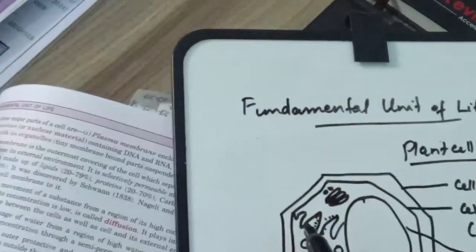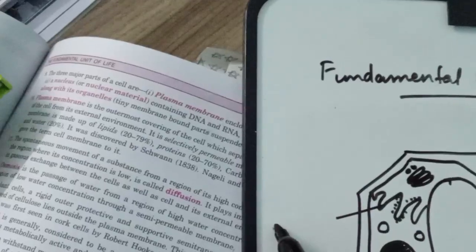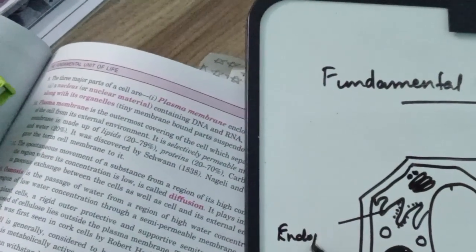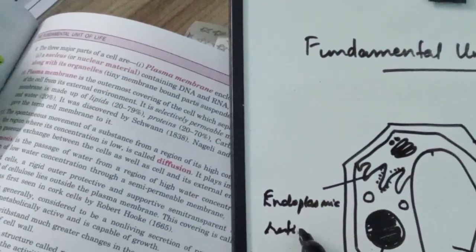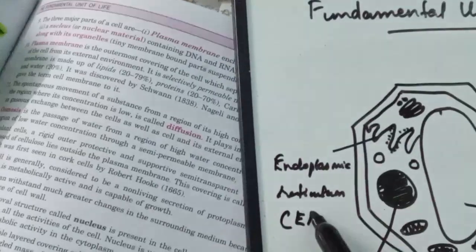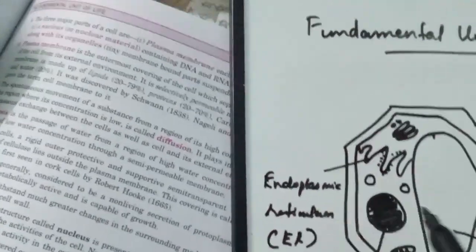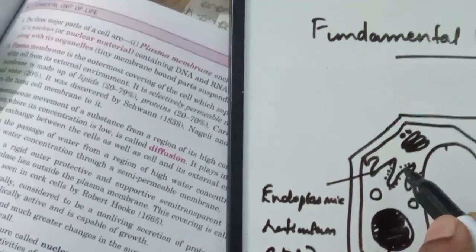Then we have the endoplasmic reticulum, or in simpler terms known as ER, in which you can find some dot-like structures.